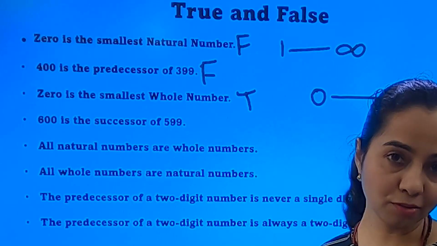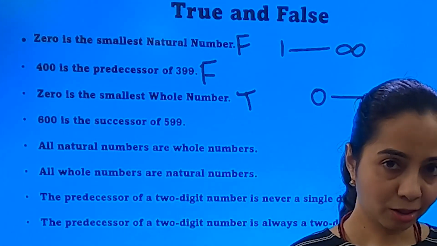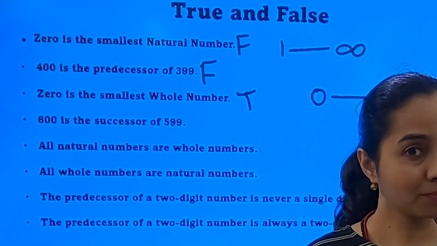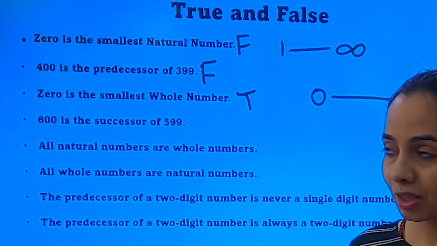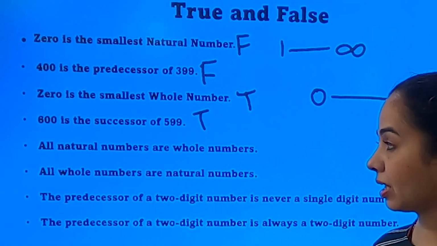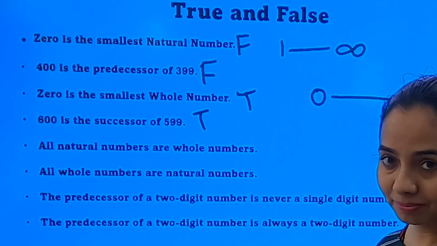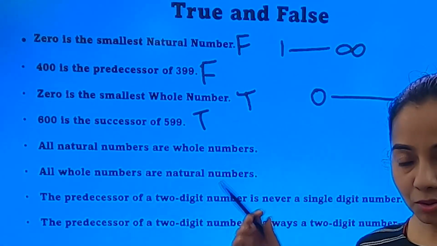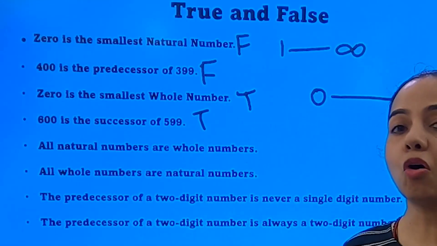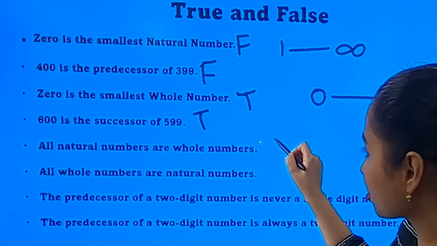600 is the successor of 599. Does 600 come just after 599? If I add 1 to 599, will I get 600? Yes, certainly I'll get that. So this is also true. Next is, are all natural numbers whole numbers? Think. Whole numbers is the group of all natural numbers plus 0, thus making all natural numbers whole numbers. So this is also true.